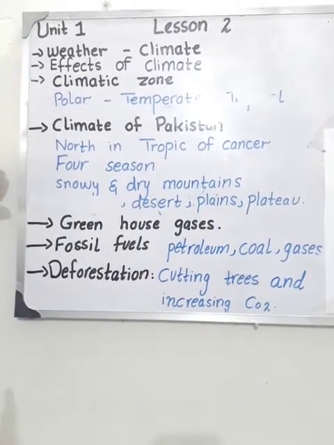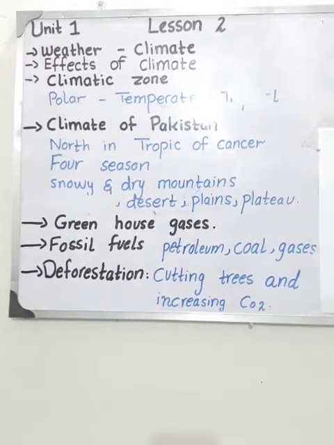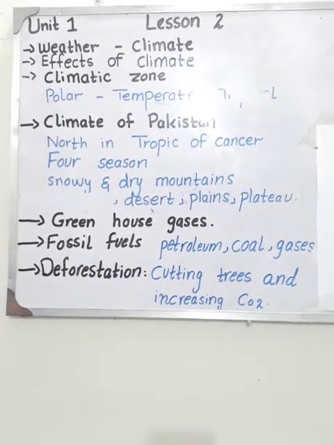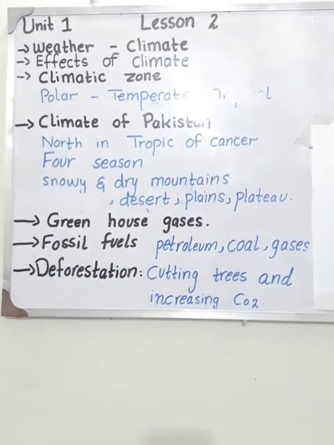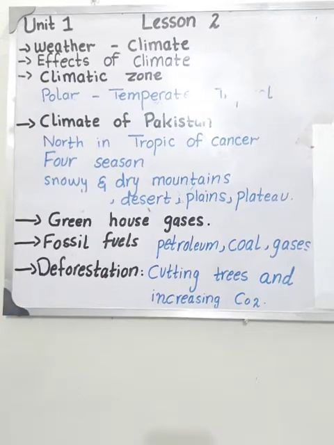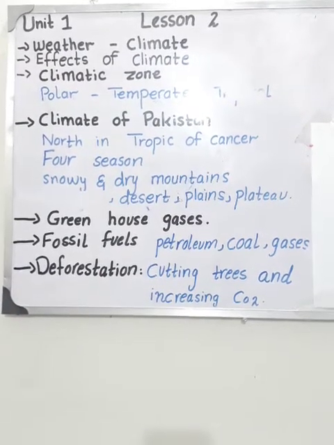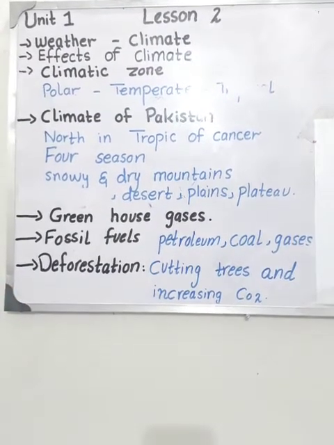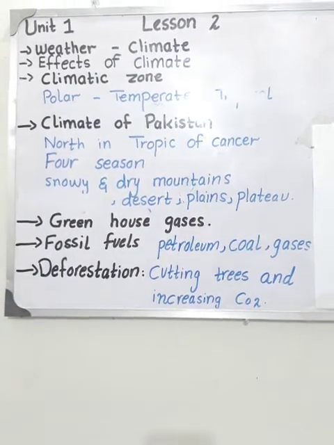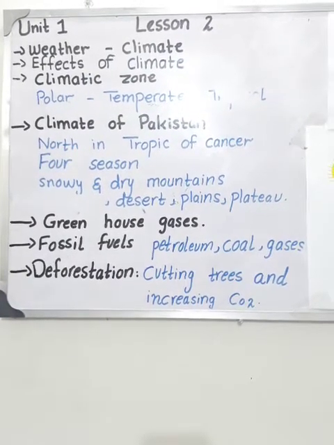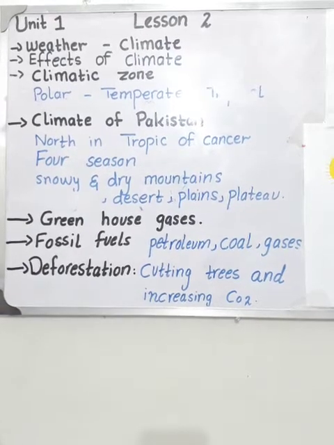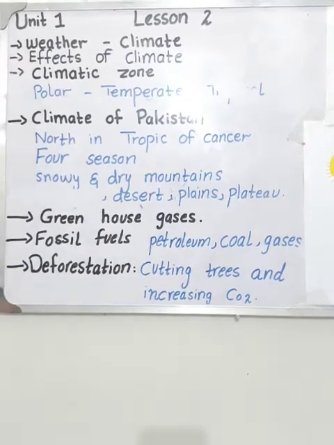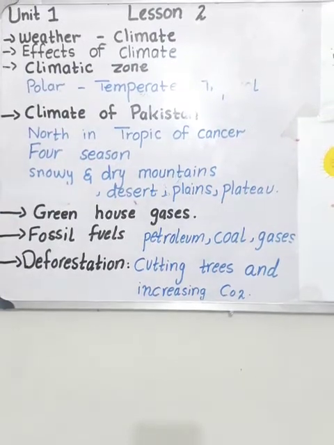Pakistan's physical features are different: snowy and dry mountains, deserts, plains, plateaus, highlands, valleys, and rivers connected with the Arabian Sea. So Pakistan is blessed with different physical features, different seasons, and different climatic regions. They are different from each other, and this helps us grow different and various crops.